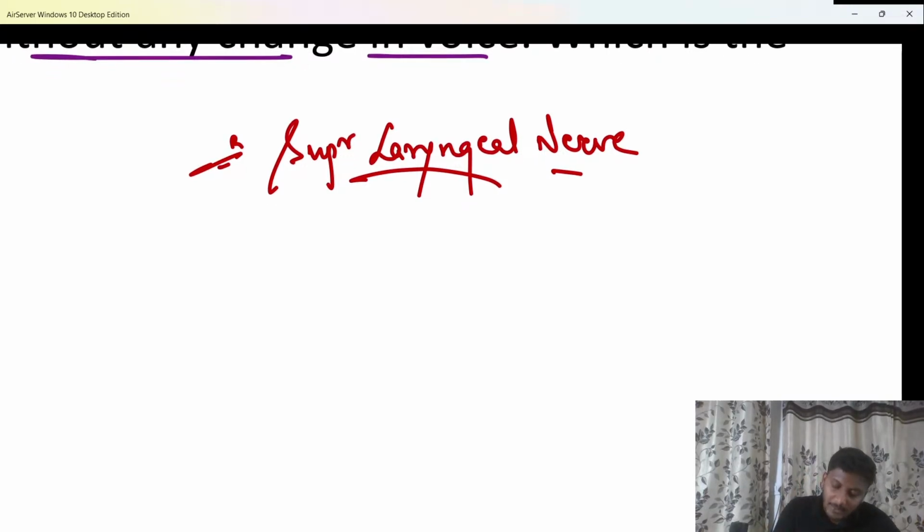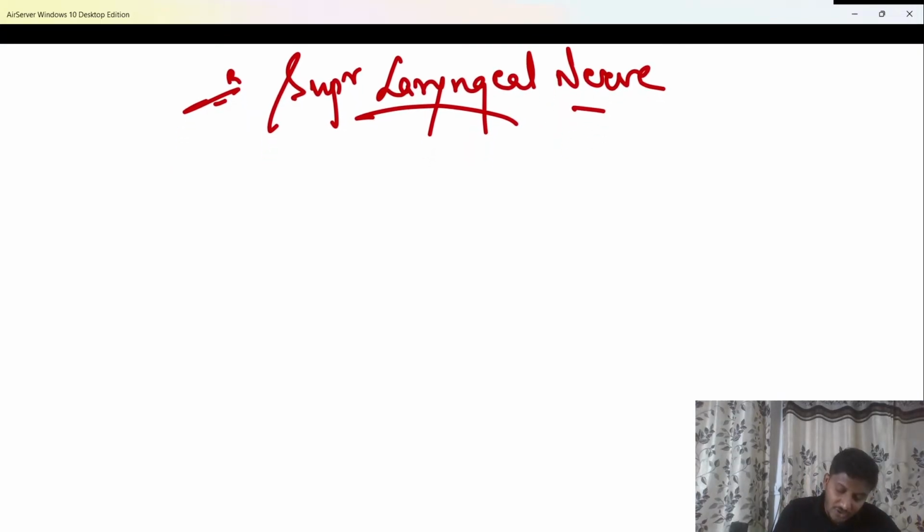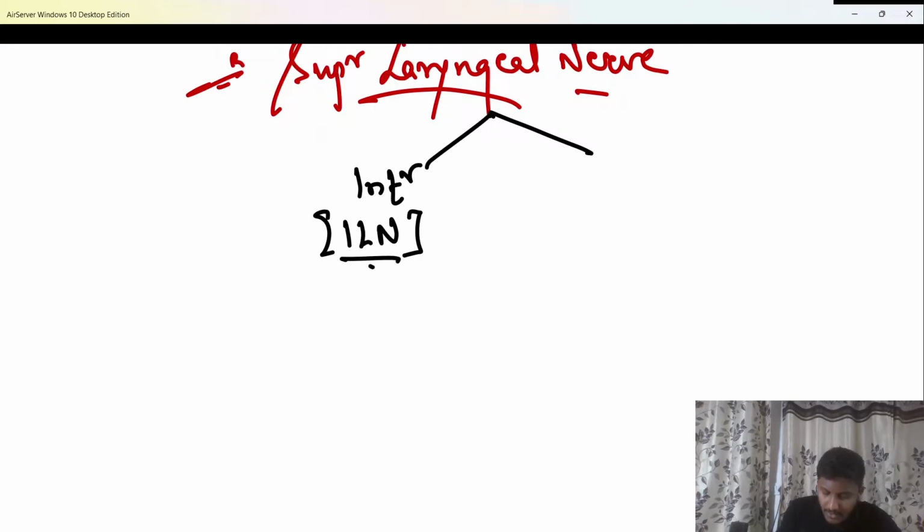Now both of these are branches of the vagus nerve. Do remember, superior laryngeal nerve has 2 branches to it. One is called the internal branch of the superior laryngeal nerve, which can also be called the internal laryngeal nerve or the ILN. Whereas another is the external branch of the superior laryngeal nerve, which can also be called the ELN, that is the external laryngeal nerve.